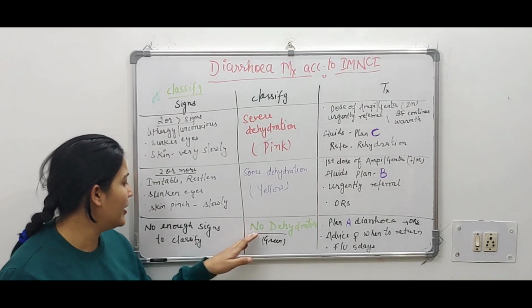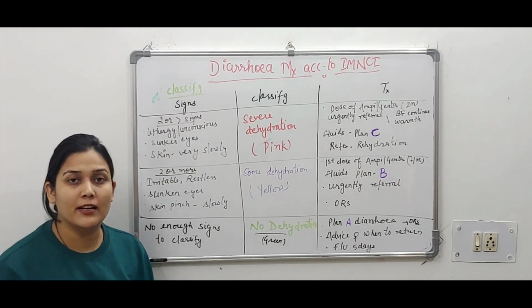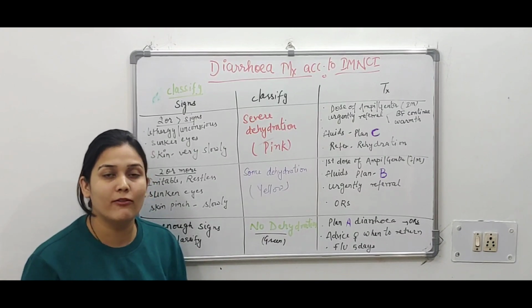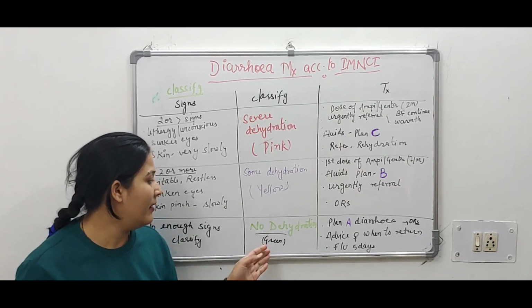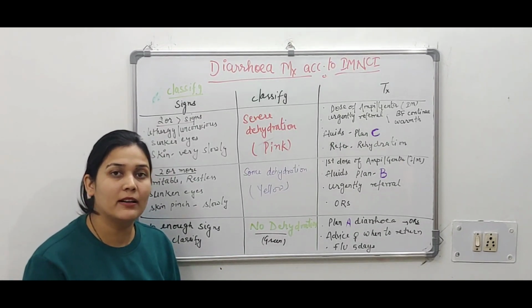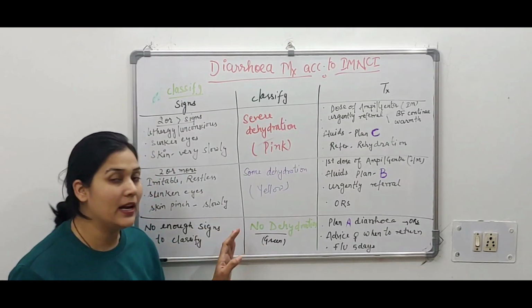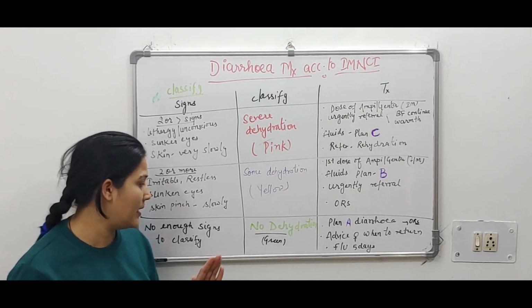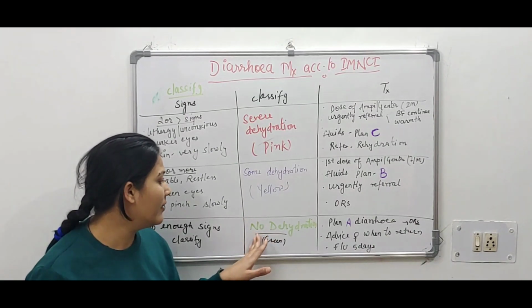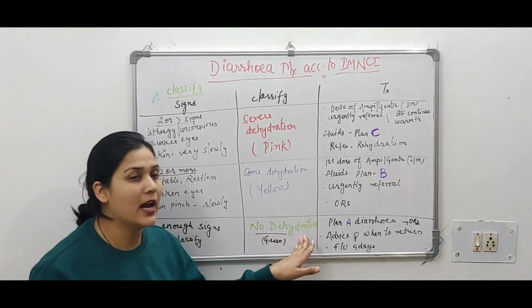In no dehydration, there are not enough signs to classify. That means the baby is normal, pink, healthy, taking fluid, breastfeeding well, the skin turgor is going back immediately when we leave it, and no shrunken eyes are seen. The baby will fall in the green category, that means no dehydration.